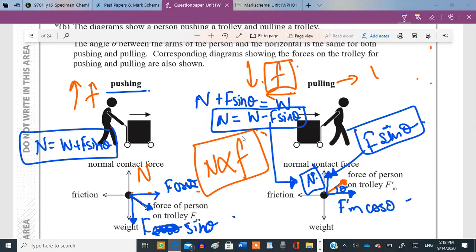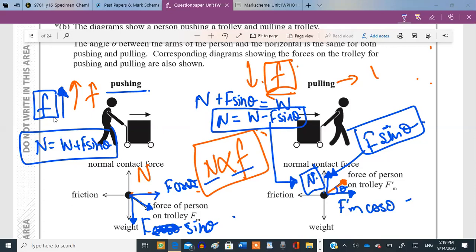So in these two diagrams, which one will have a greater normal contact force? The right one or the left one? The left one. The left one will have a greater normal contact force. And they told us in the question that the normal contact force and the frictional forces are proportional to one another. So can I say that the frictional force over here, due to the greater normal contact force, is also going to be greater?